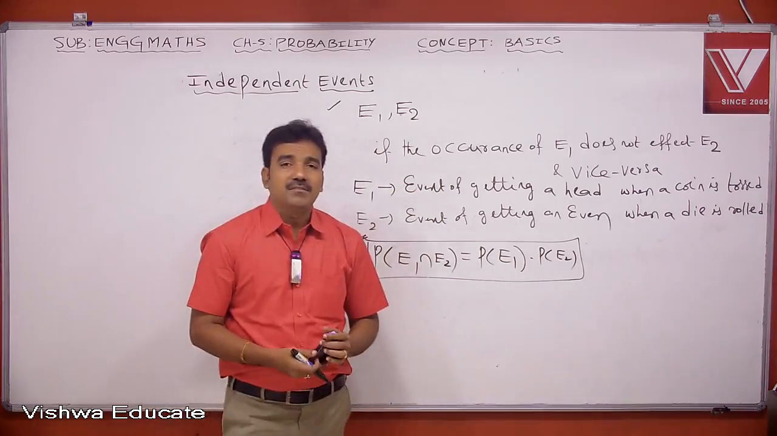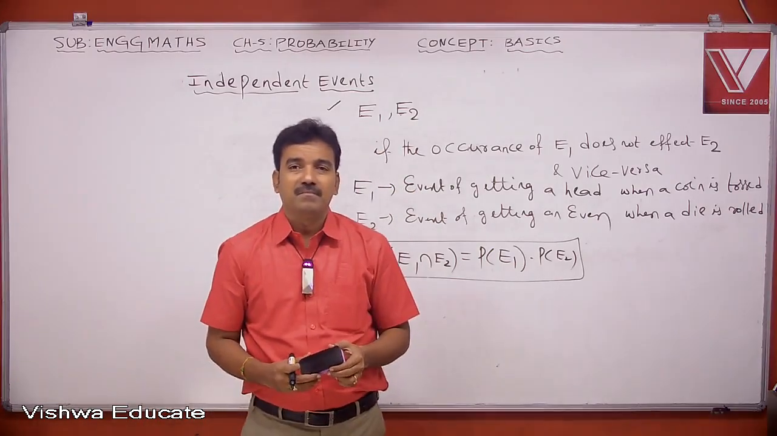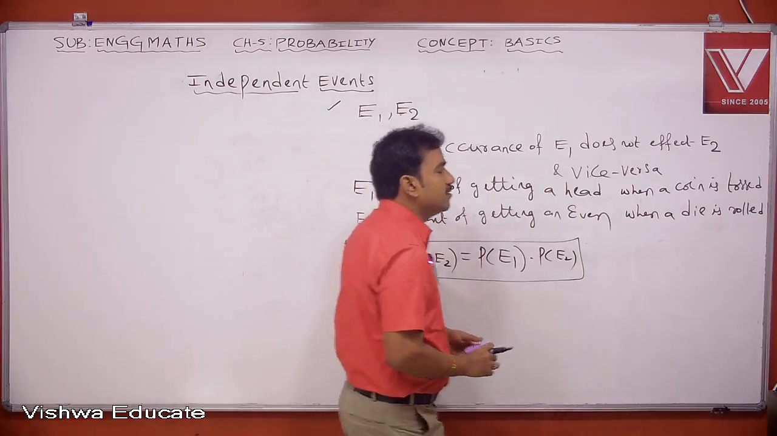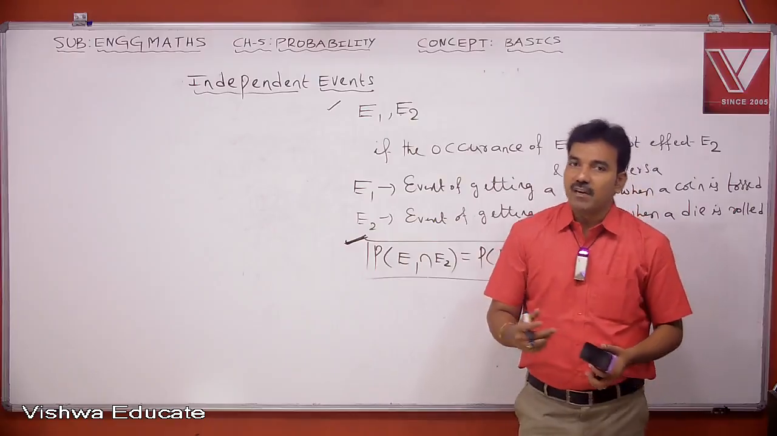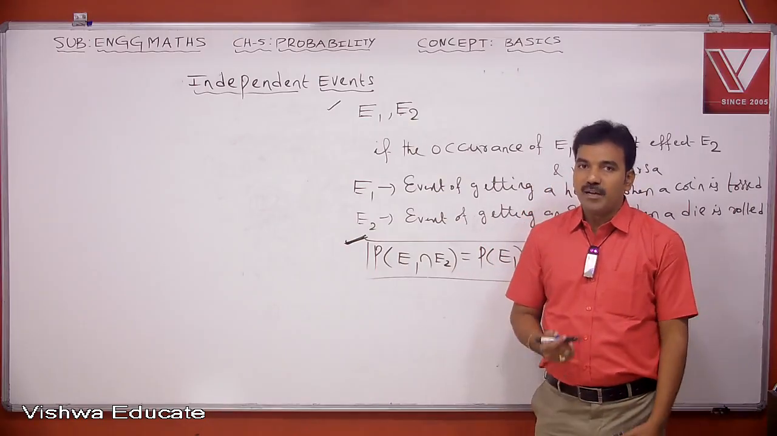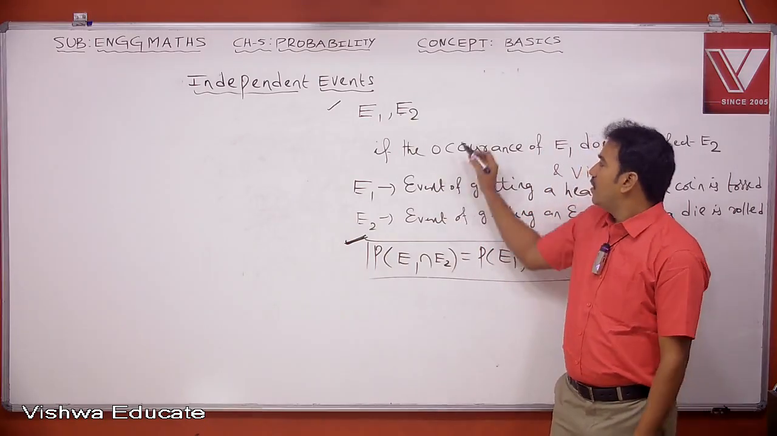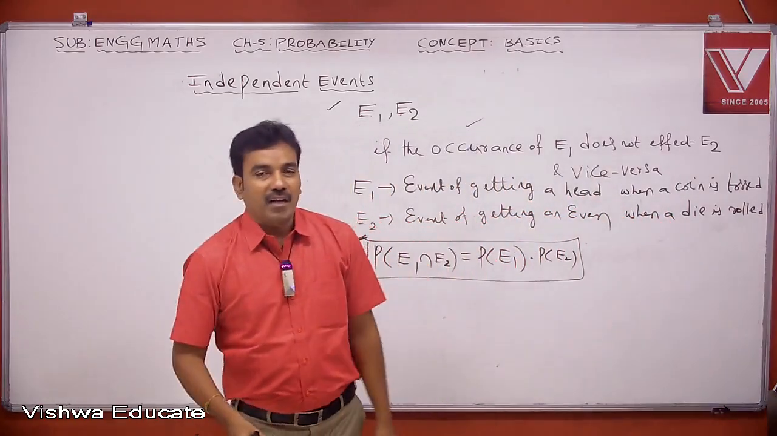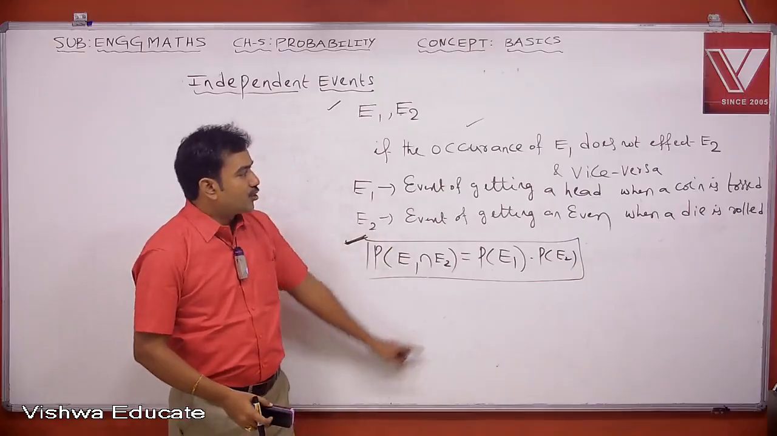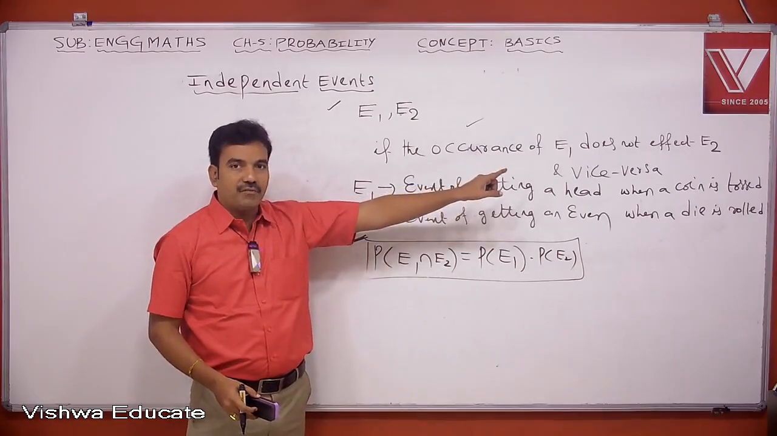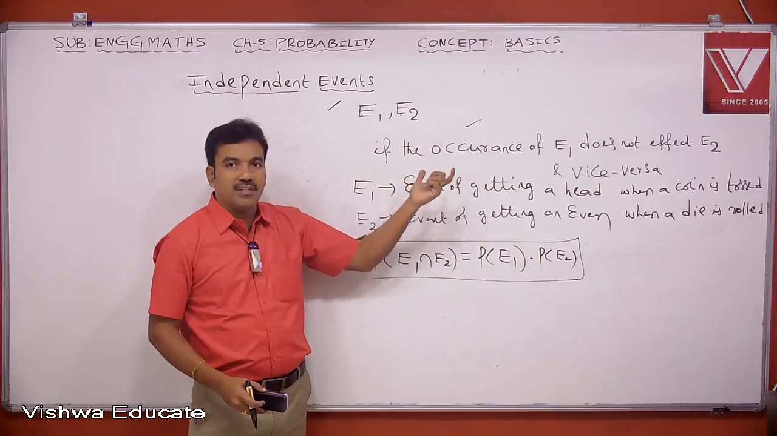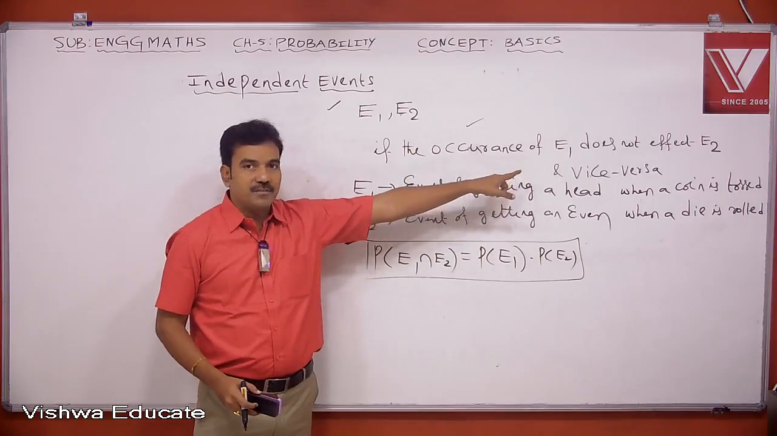Two events, E1 and E2, are said to be independent if the occurrence of E1 does not affect the occurrence of E2, and vice versa.